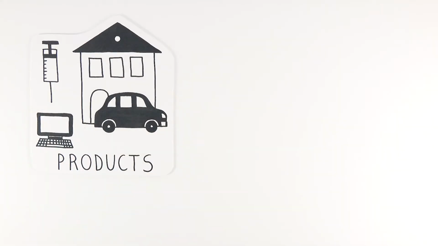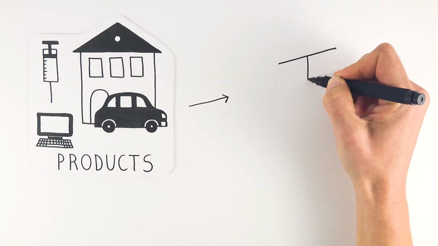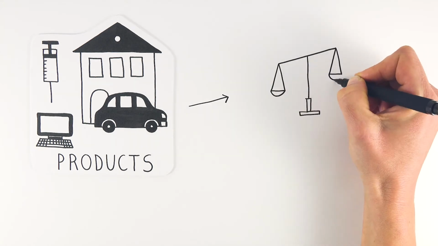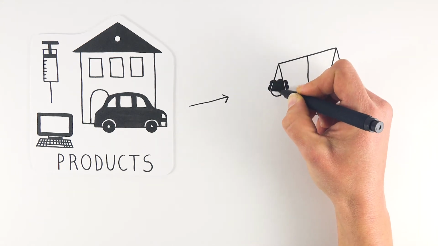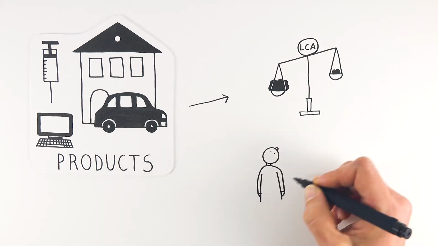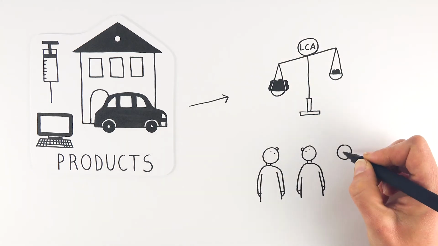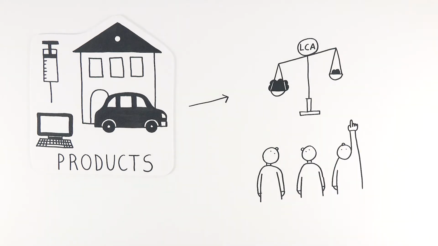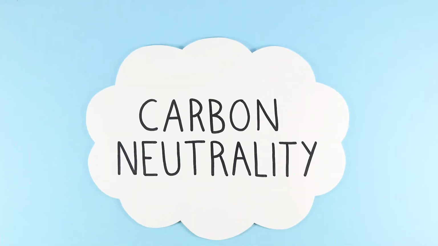At a product level, low-carbon solutions are being developed using life cycle analyses, or LCAs. LCAs take all emissions during the entire life of a product into account. Customers can then compare products and make informed choices to reduce their own emissions. In this context, some companies have committed to become carbon neutral.